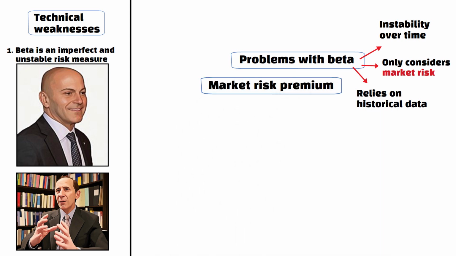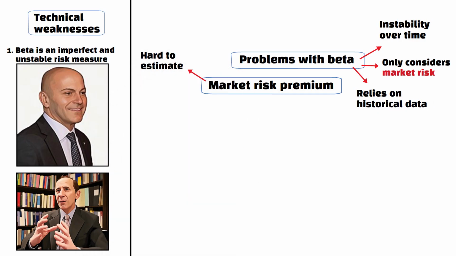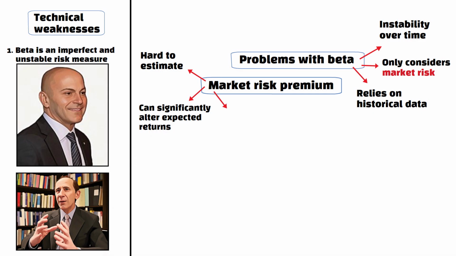That leads us to the next point, which is that market risk premium is hard to estimate. Small changes in the assumed market risk premium can significantly alter expected returns. There is no consensus on the correct value.